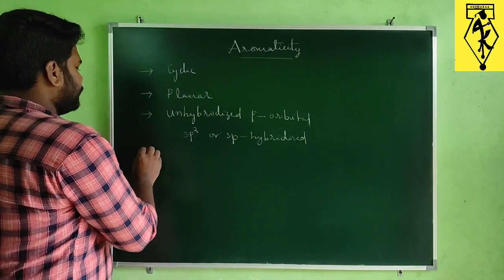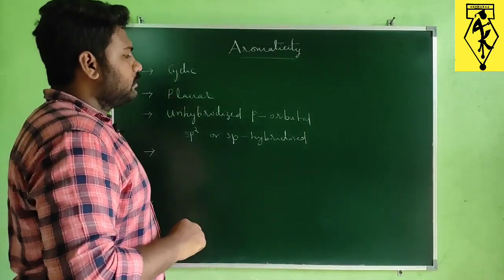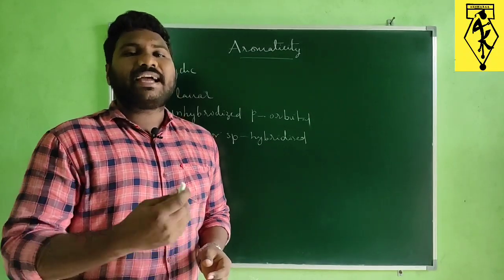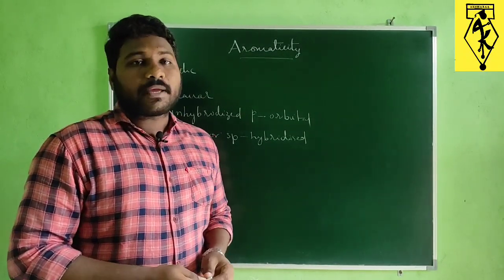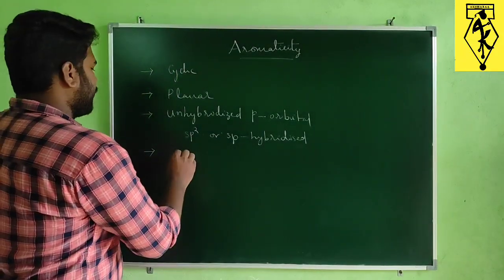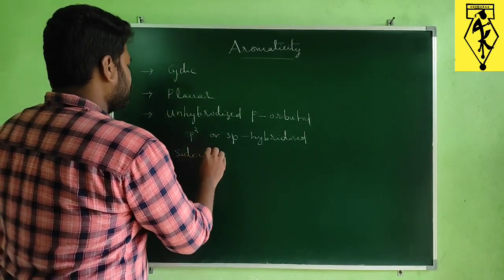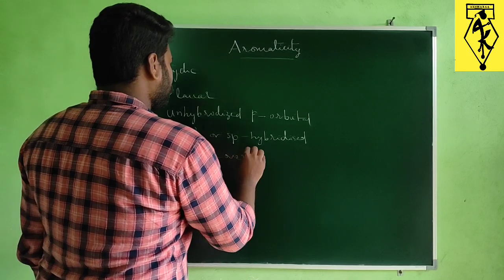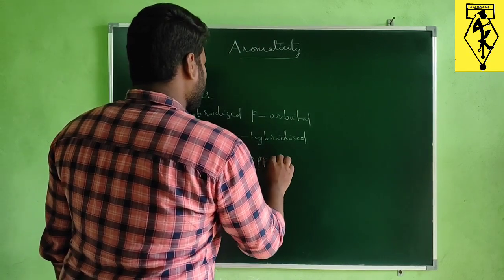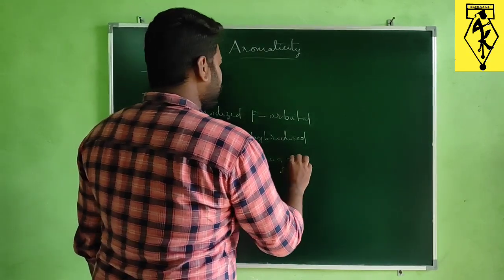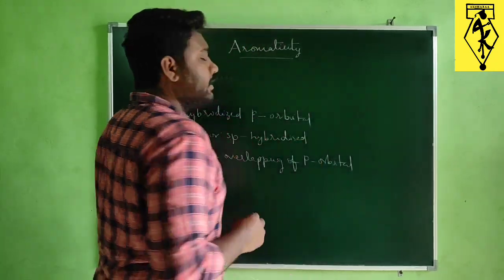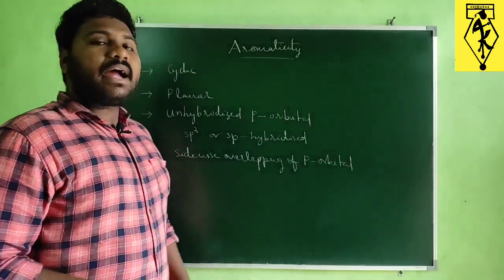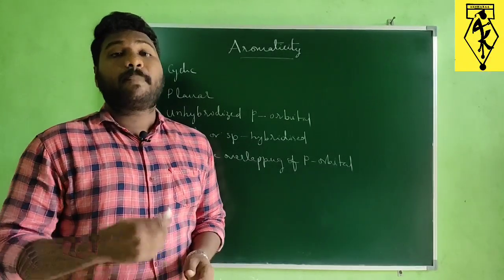Now one more condition, we require sidewise overlapping of p orbitals. And one more thing, we require delocalization of pi electrons.